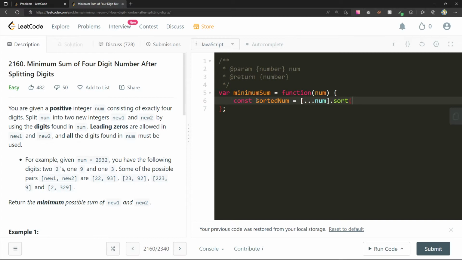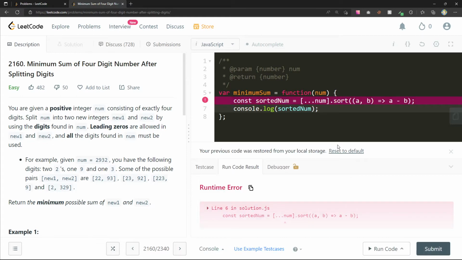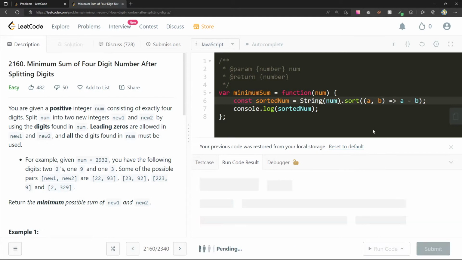If I do a, b, a minus b. Oh, because that's not even, yeah. Let's do this. String num sort.